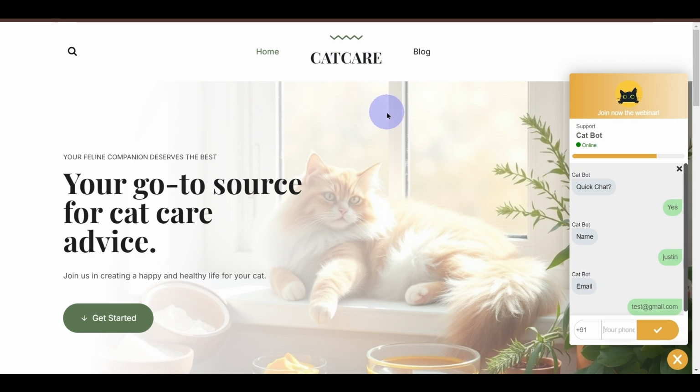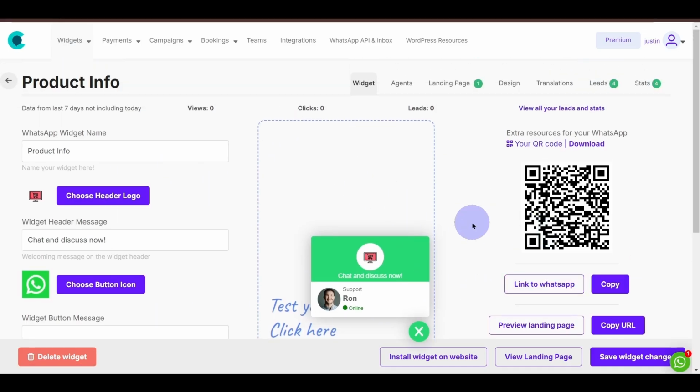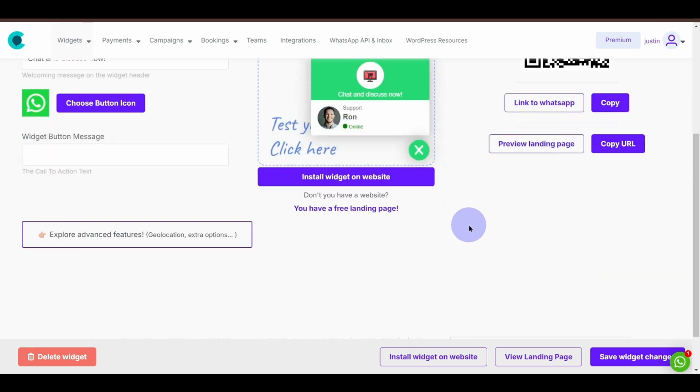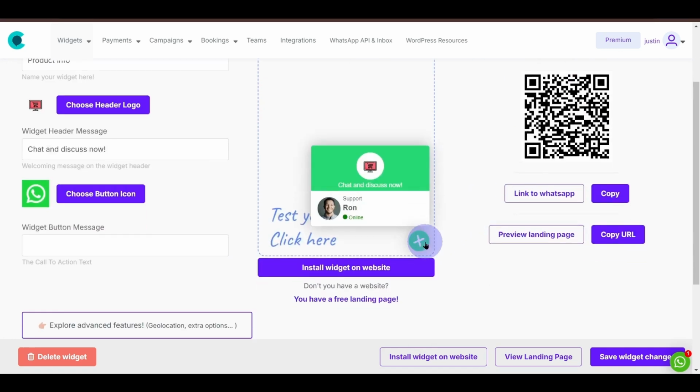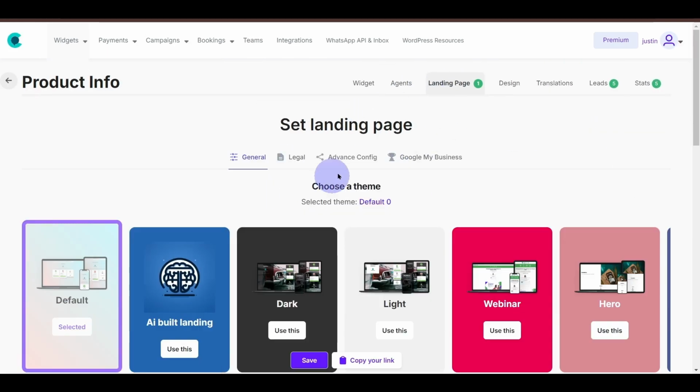The way you want to use this widget and these landing pages is totally up to you. There's like 100 different ways to use it. That being said, I also want to show you, once you create the widget, right? So this widget is created. I'll add it to WordPress. Before that, let me just show you the landing page, which is created by default.